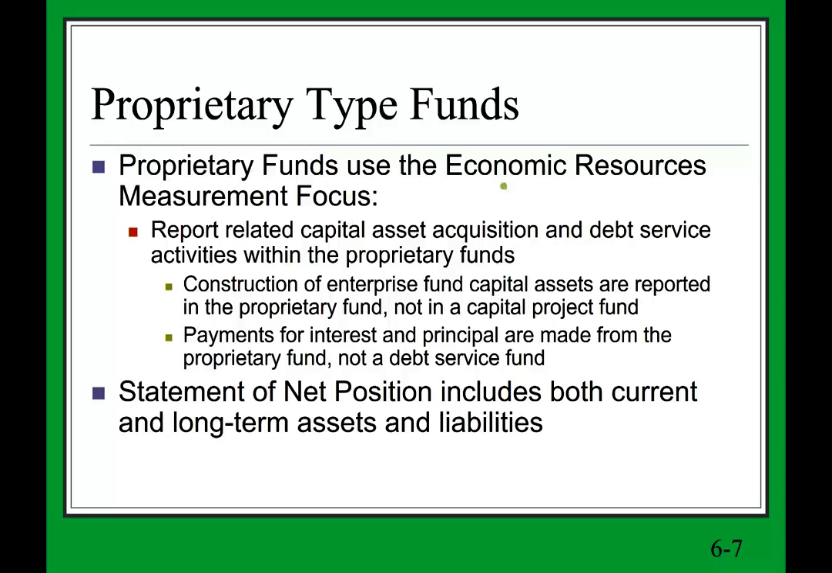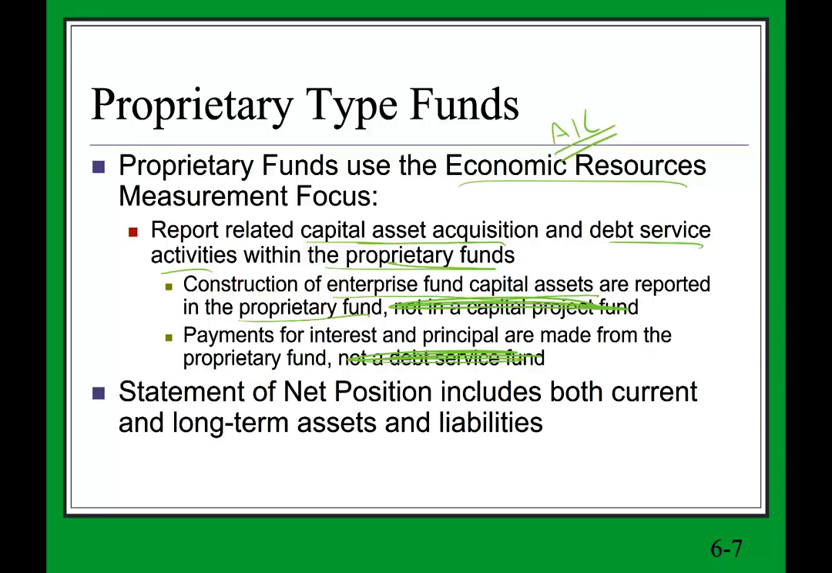Proprietary funds use the economic resource measurement focus. It means we account for all assets and all liabilities. We report related capital asset acquisition and debt service activities within the proprietary fund. Of course, if we're accounting for all the assets and all the liabilities, any capital project fund and any debt is recorded in the enterprise fund. Construction of an enterprise capital asset is reported in the proprietary fund, not in the capital project fund. Payment for interest and principal are made from the proprietary fund, not the debt service fund.